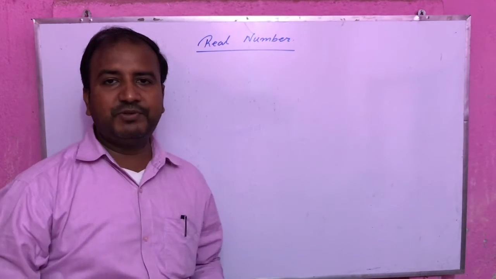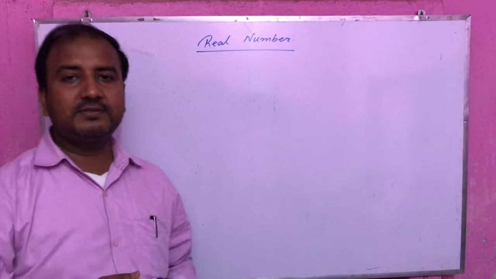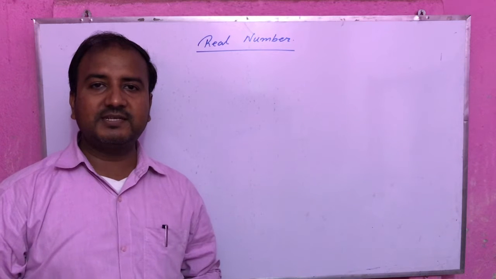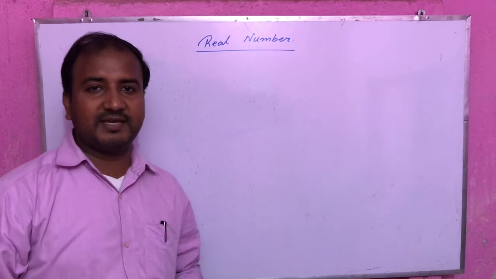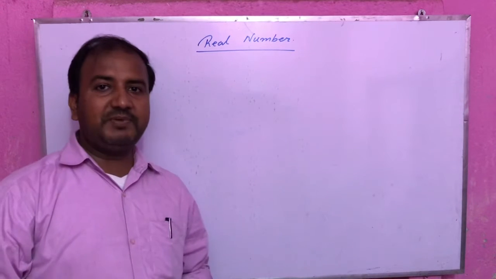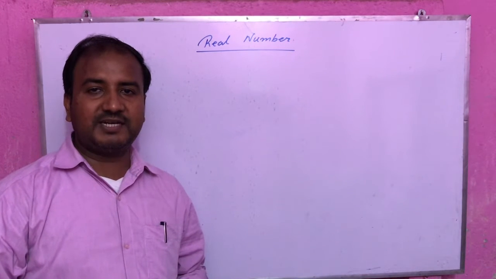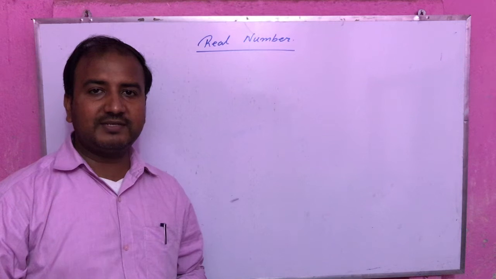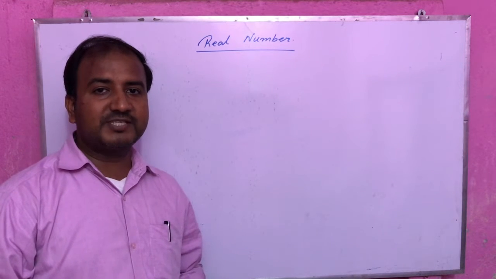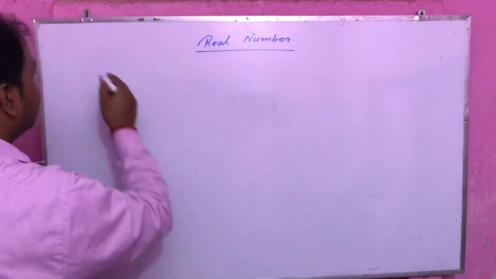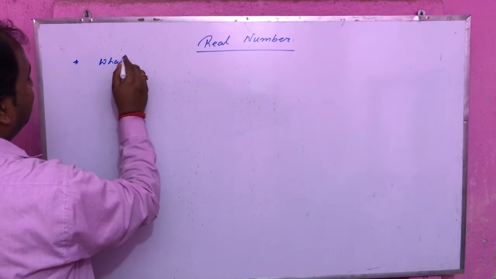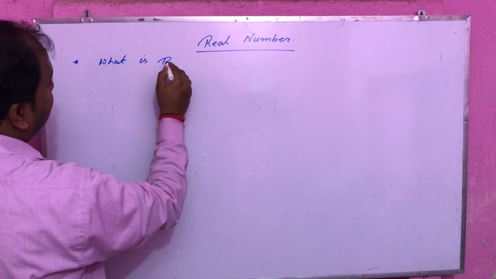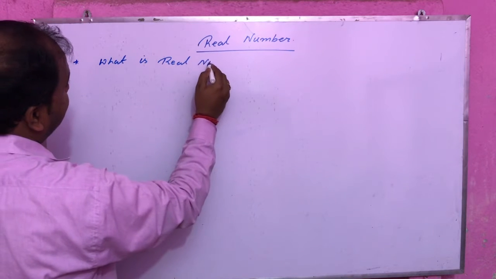Okay, before starting the chapter, at first we will discuss what is real number. Real number है क्या? If we go through the definition of the real number, you will get a number whose square is non-negative. At first, we will discuss what is a real number.